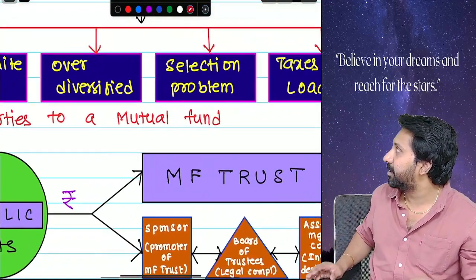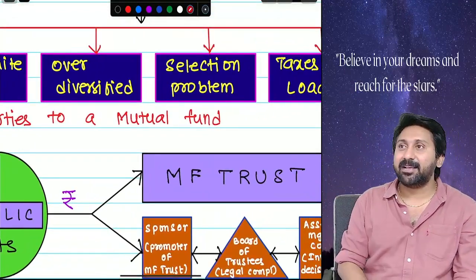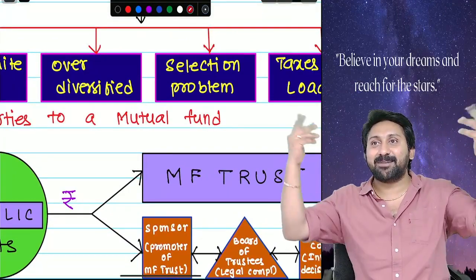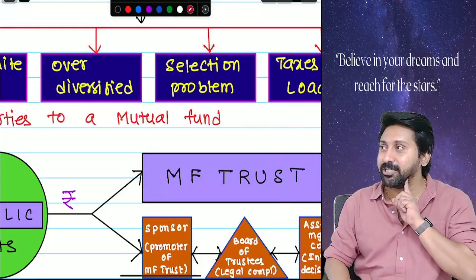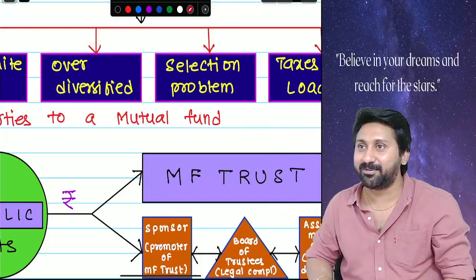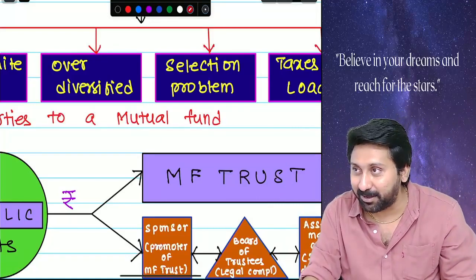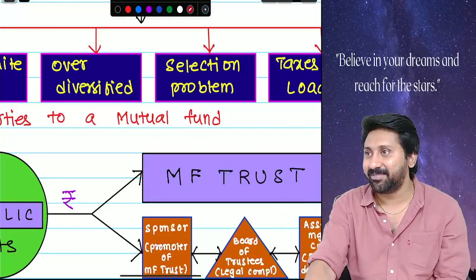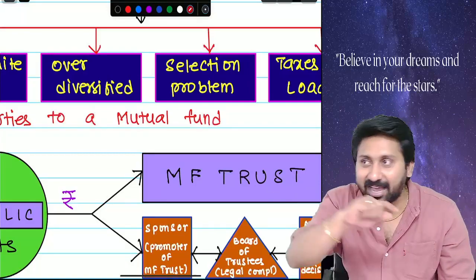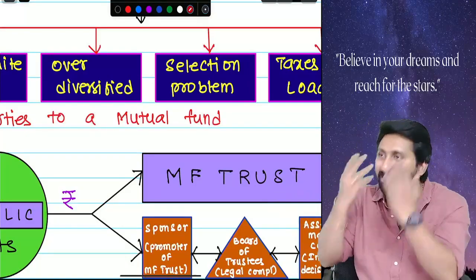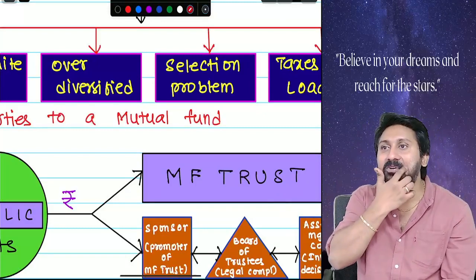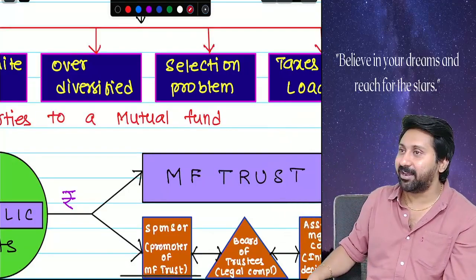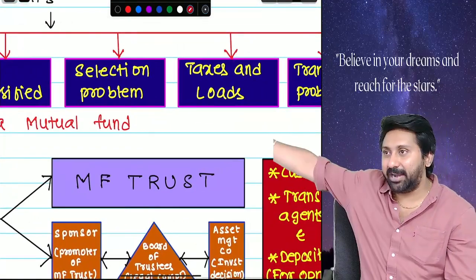Next one. Selection problem. The problem is, 90% of the Indians who invest in mutual funds don't know in which mutual fund they have to invest. On selection basis, they will ask where you invested. Blue chip, blue chip, what is in it, he doesn't know. Take 100 people investing in SIP and ask them in which SIP they invested. They will not know. Sir, they know the name, na? Ask them which stocks are inside. They don't know. We don't do selection. We will just go on the basis of sentiment. How many people are investing in this? Let's go and invest in that. Selection.